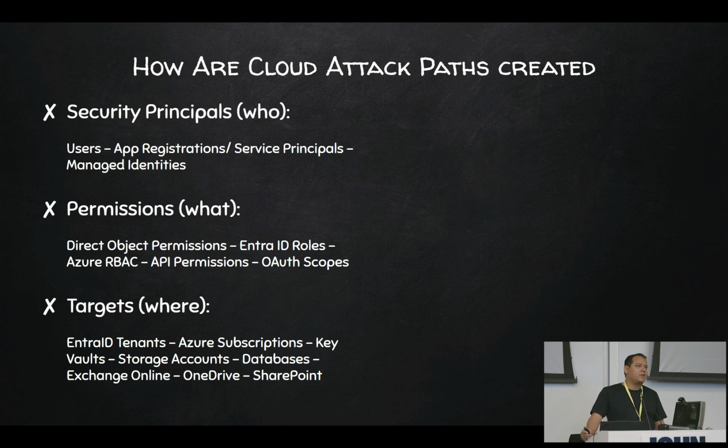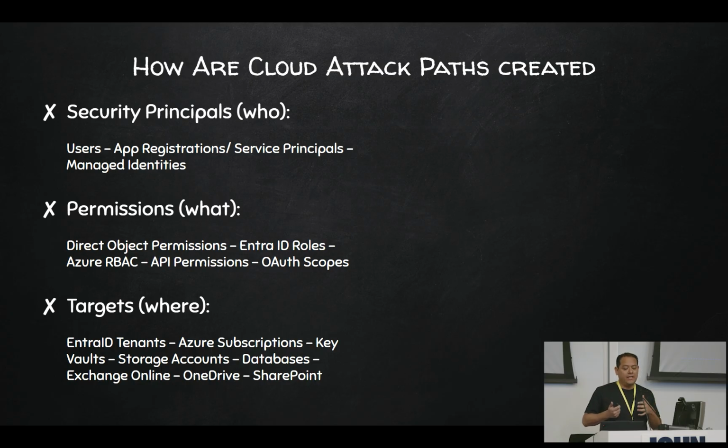How are attack paths created? I think the three main components are the who, which are the security principals, the identities. These are the users, the app registrations, the service principals, who are compromised by attackers one way or another. Then the what, which are the permissions, the entitlements. Within the cloud world, we have Entra ID roles, Azure RBAC roles, Graph API permissions, specific API permissions. So these are the entitlements or privileges that these identities have.